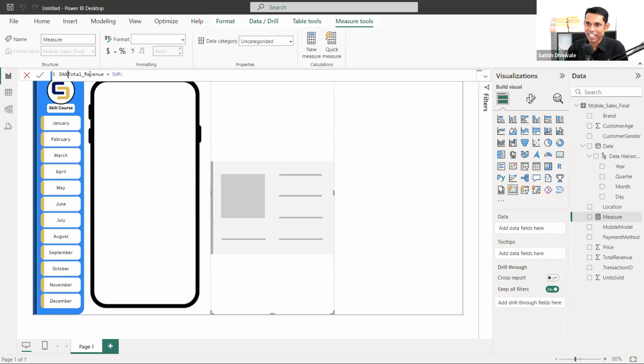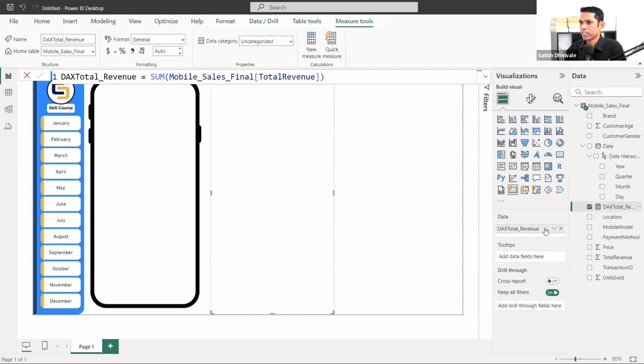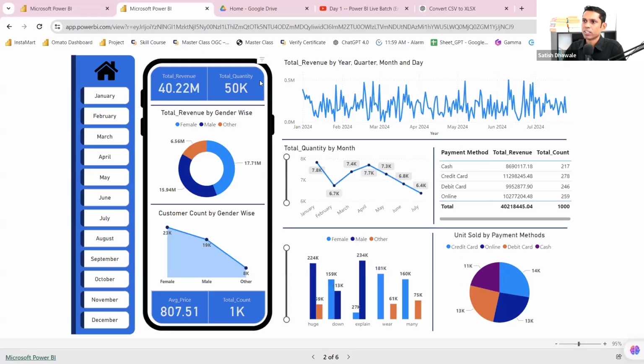DAX, I'm just putting this to mark it is a DAX calculation. That's why, because there is already a column available with the name total revenue. So we'll get confused about which one is the explicit function and which one is the implicit one. It is not that difficult. It is easy to understand. Again, there will be a calculator logo, but still I want to differentiate it with names. That's why I added DAX total revenue and sum of total revenue. I'm going to select this column. So this is the first calculation that we have made with DAX, and I'm going to pull this inside here. So I'm getting this 40.22.